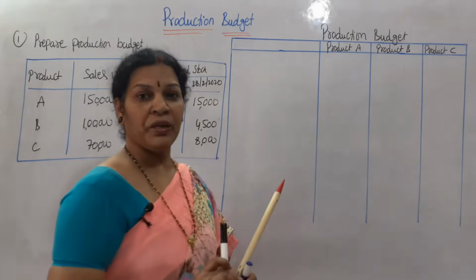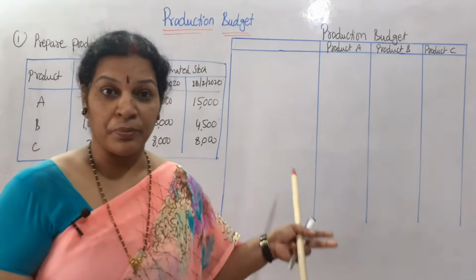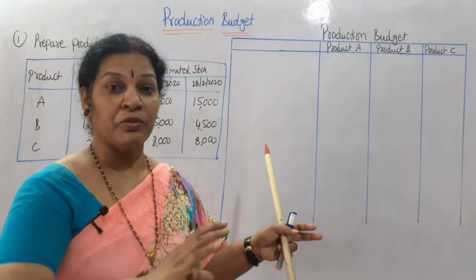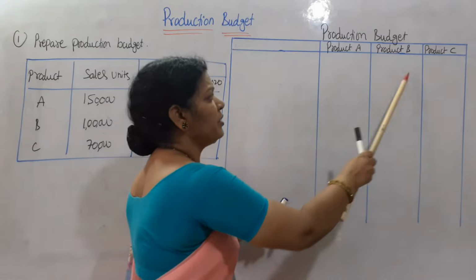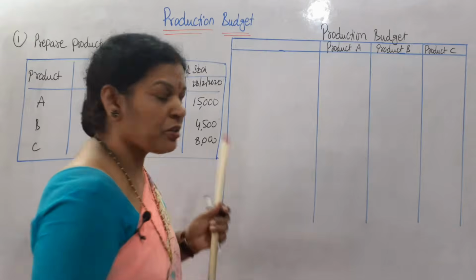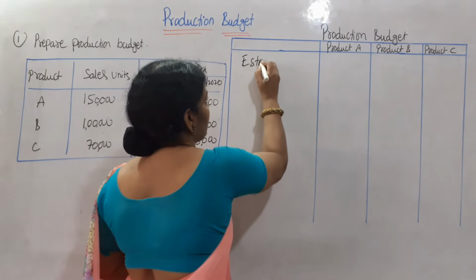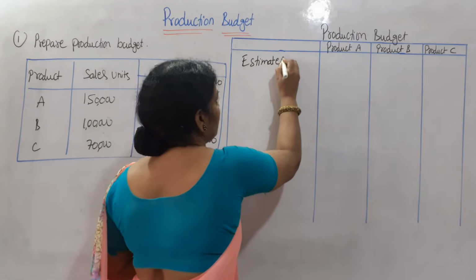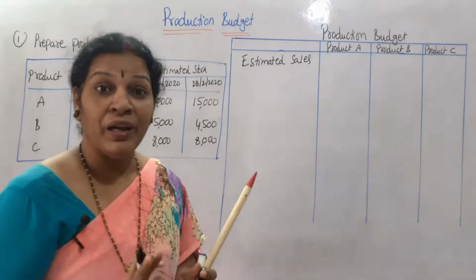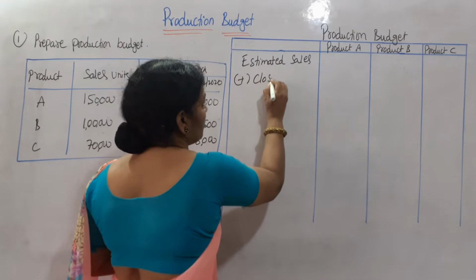Suppose we are preparing a production budget for different products, product A, product B, product C. Sometimes it might be given for 1 year, 2 years, or some quarters, or it can be anything, but I am talking about the pro forma. So when it comes to the pro forma, first we will always take the estimated sales, or you can say sales. How much sales do we have? To the sales, we will add the closing stock.